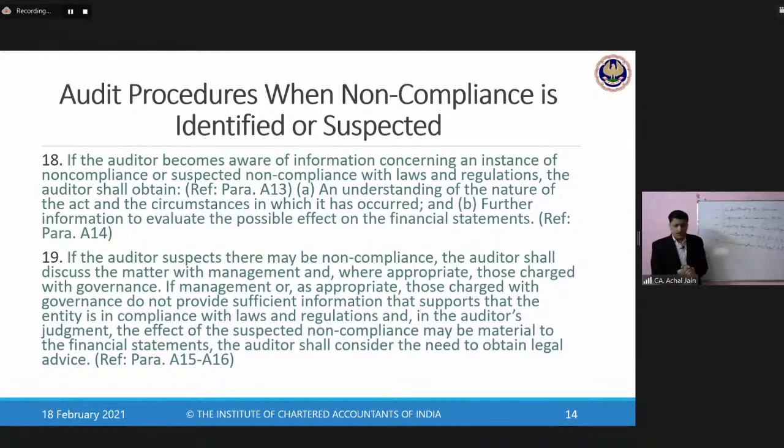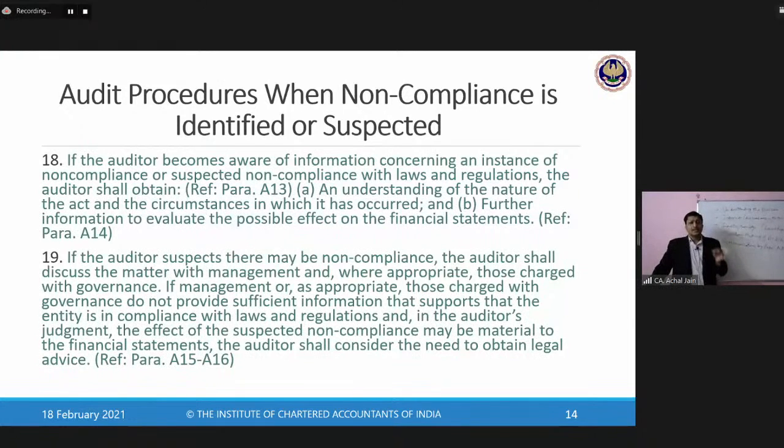Next, in terms of having discussions with those charged with governance, we have a separate auditing standard which deals with this. Those charged with governance means the board of directors or the audit committee, as is applicable in case of a company. Generally, you will find that the auditor will discuss non-compliances of laws and regulations with those charged with governance. Why?